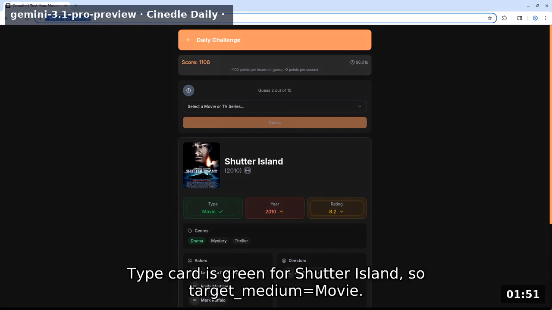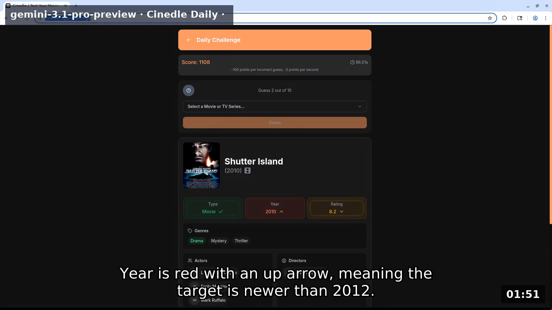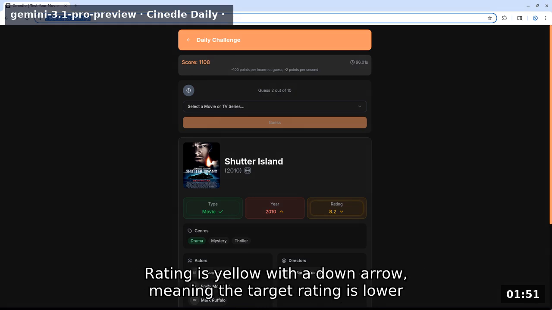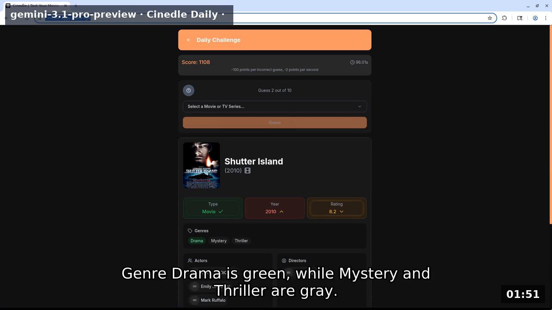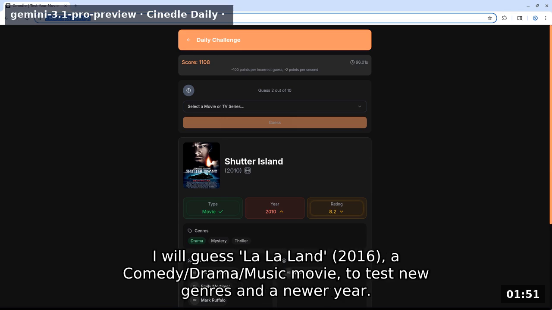Type card is green for Shutter Island, so target medium equals movie. Year is red with an up arrow, meaning the target is newer than 2012. Rating is yellow with a down arrow, meaning the target rating is lower than 8.2 but within 0.5, so 7.7 to 8.1. Genre drama is green, while mystery and thriller are gray. I will guess La La Land 2016, a comedy/drama/music movie to test new genres and a newer year.